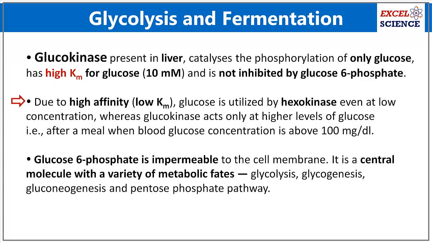Due to high affinity, that is low Km value, glucose is utilized by hexokinase even at low concentrations, whereas glucokinase acts only at higher levels of glucose, that is after a meal when blood glucose concentration is above 100 mg per deciliter. Glucose 6-phosphate is impermeable to the cell membrane.